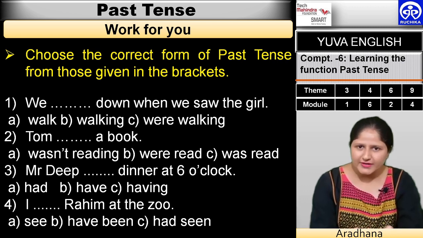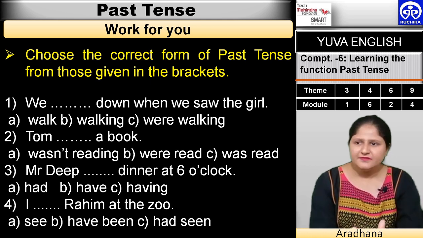I will do 2 examples for you so that you can do the rest of the questions. The first sentence is, we dash down when we saw the girl. There are 3 options. First is walk, second is walking, third is were walking. And we are talking about past tense. So, we have to use past tense only. The answer will be, we have to put walk. We walked down when we saw the girl. Do you think it is correct?